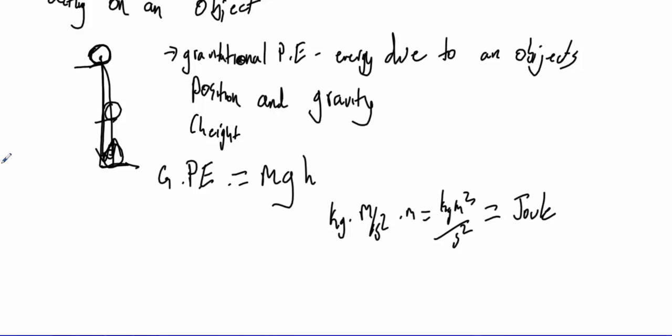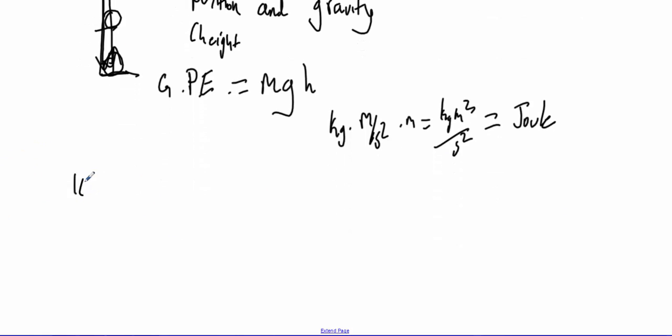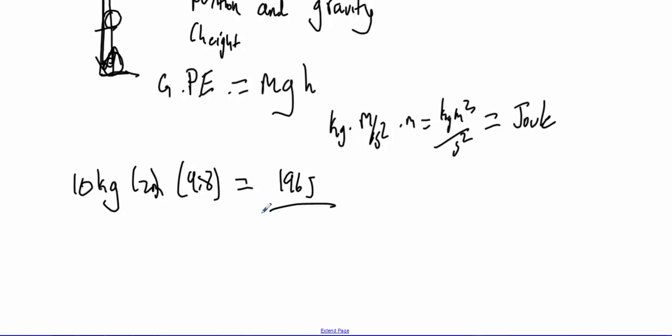Okay? So if I had a 10 kilogram boulder 2 meters high, 10 kilograms times 2 meters high times 9.8 meters per second squared, the acceleration due to gravity, then I would have 196 joules. So a 10 kilogram boulder 2 meters in the air has 196 joules of potential energy.